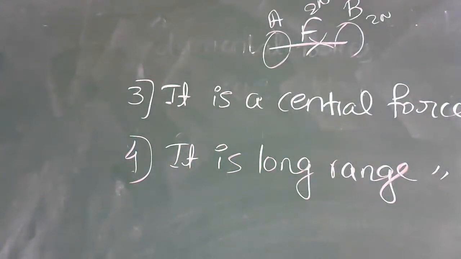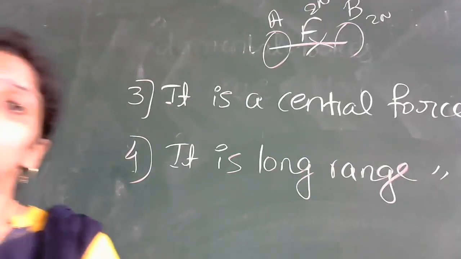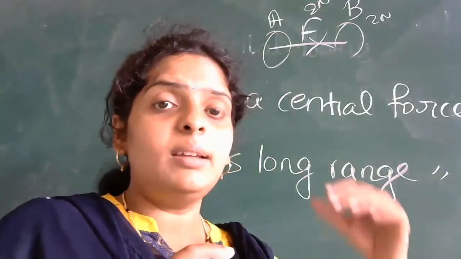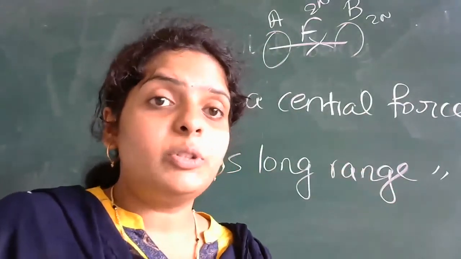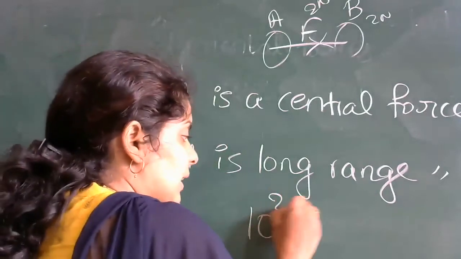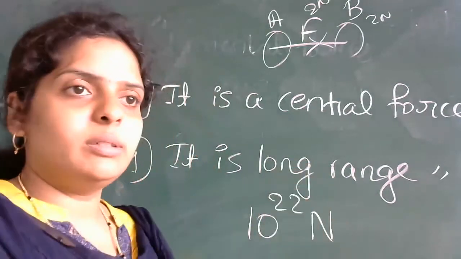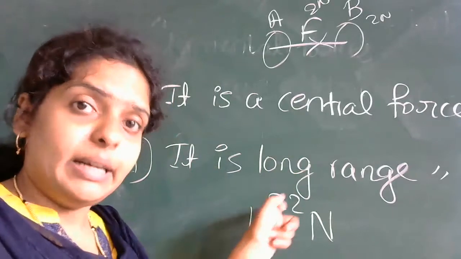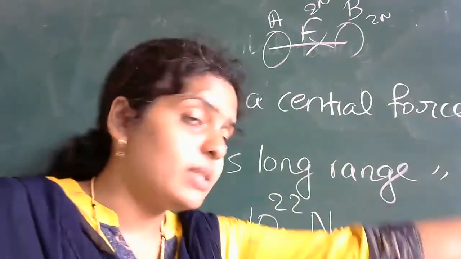Here you can take the gravitational force between the sun and the earth. It is of the order of 10 raised to 22 Newton, the force between the earth and the sun. What is the meaning of this? 10 raised to 22 means 22 zeros you will get.